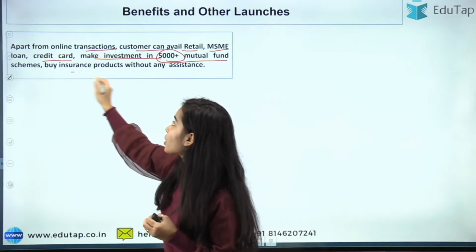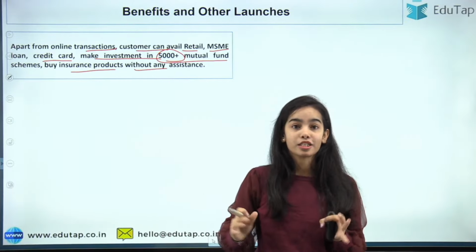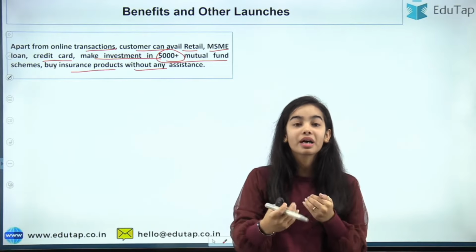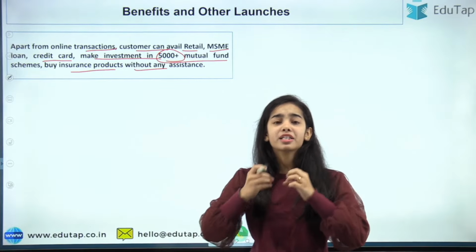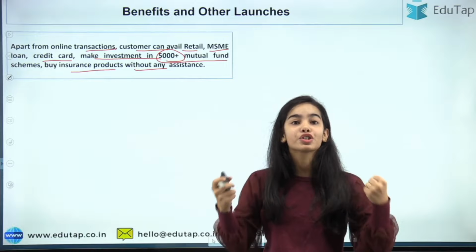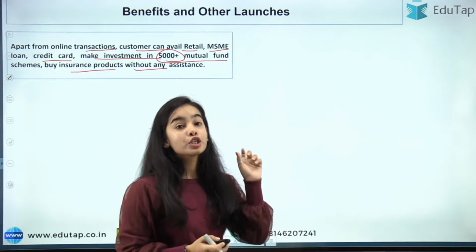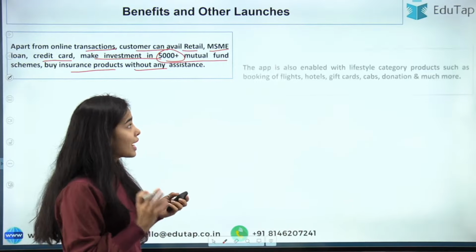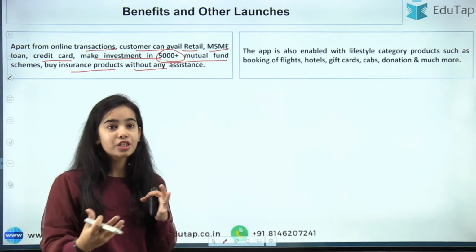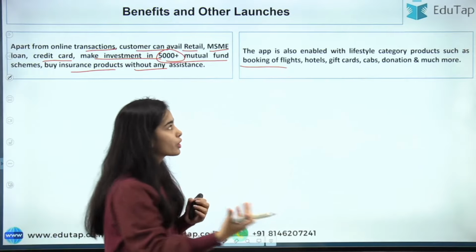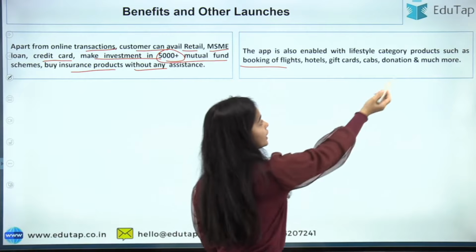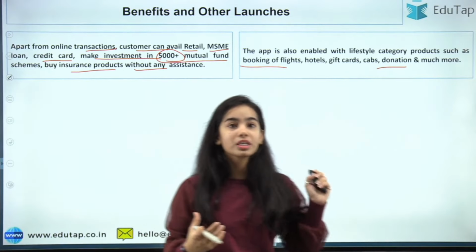You can buy insurance products directly without any assistance. So that's what beyond traditional banking means: the app is providing a range of financial products and services. So it is a very important app. The app is also enabled with a lifestyle category that provides booking of flights, hotels, gift cards, donations, and much more through this app.